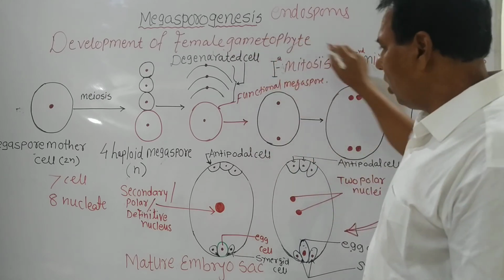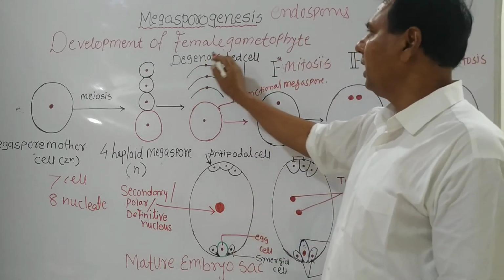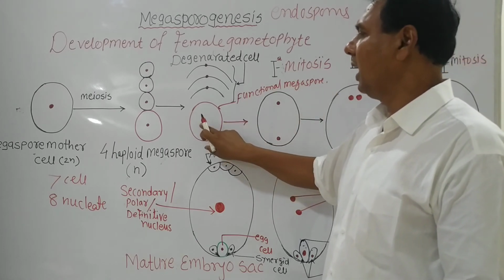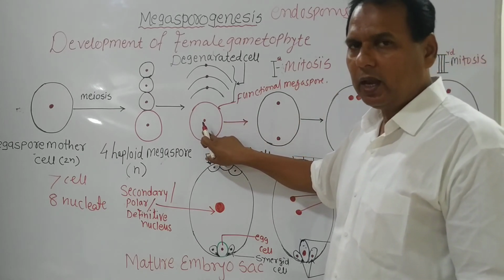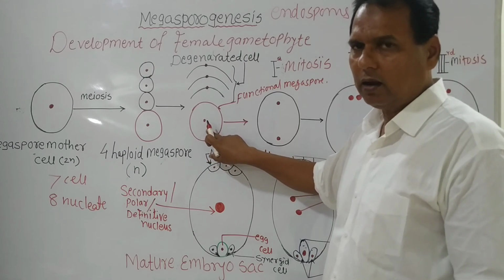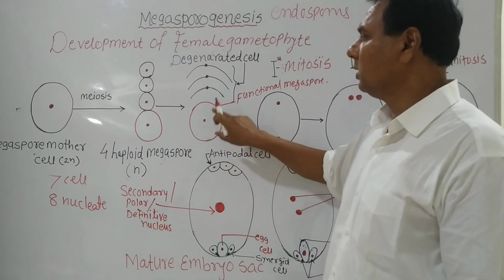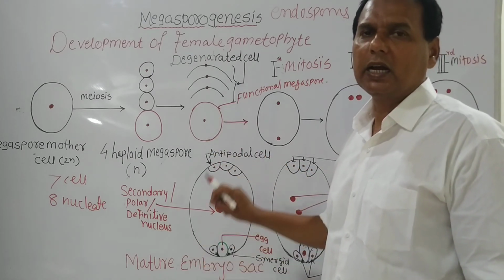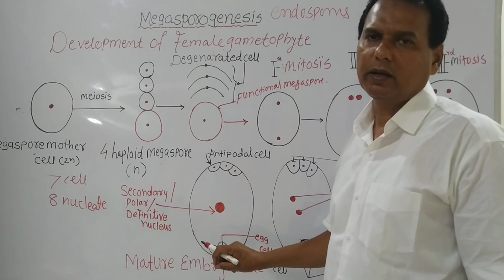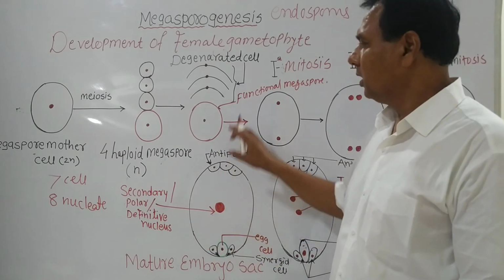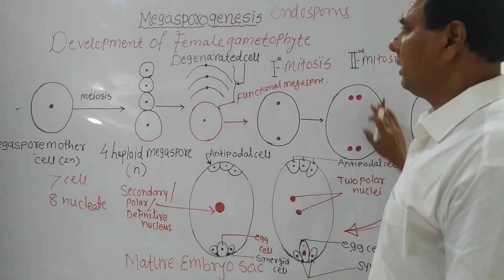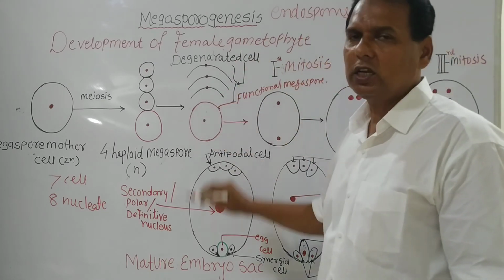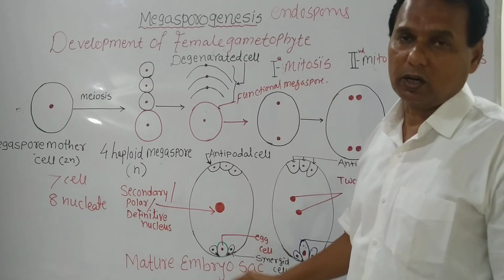Now, this method of development of female gametophyte takes place from a single haploid megaspore. The process is called monosporic type of development, and the developmental process takes place within the megaspore, so it is called endosporous.